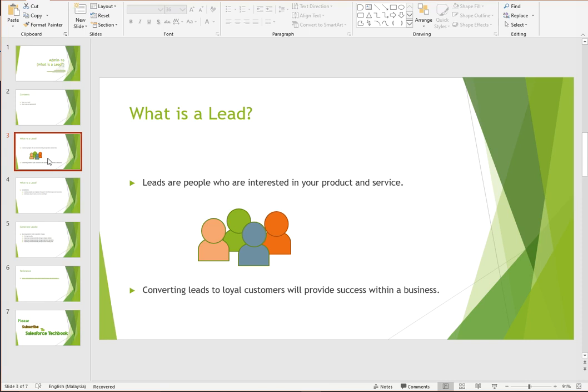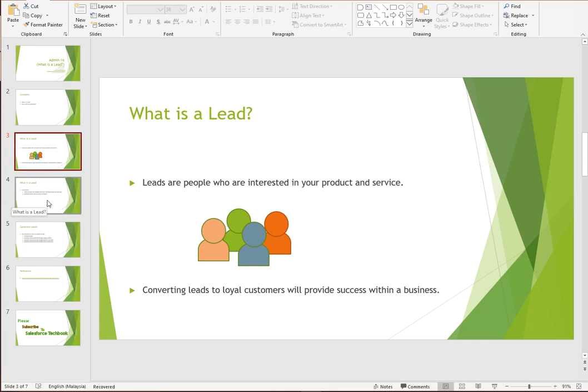So when you find the qualified leads and convert these qualified leads into your potential customers, then your business will be a success. So converting leads to loyal customers will provide success within a business, right? This whole process is achieved with the help of the Salesforce CRM application under Sales Cloud.